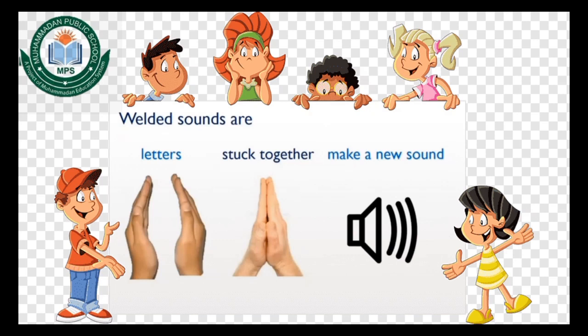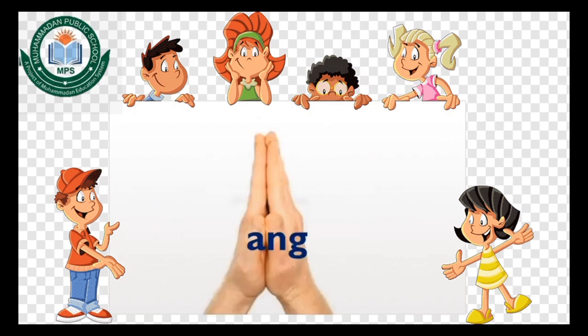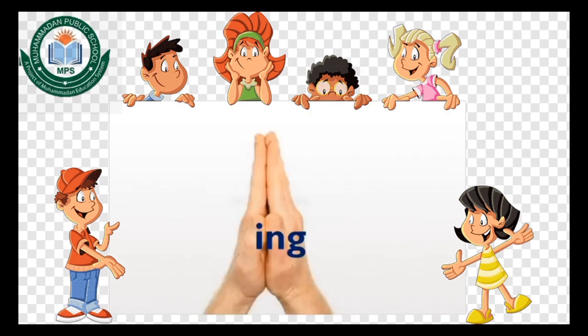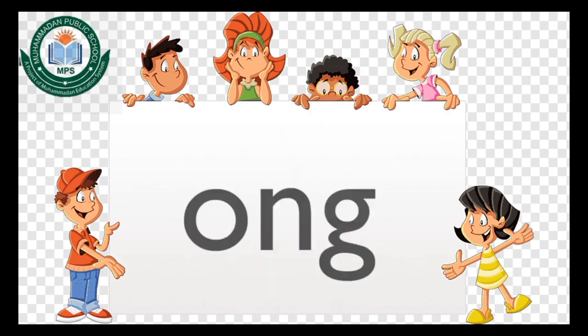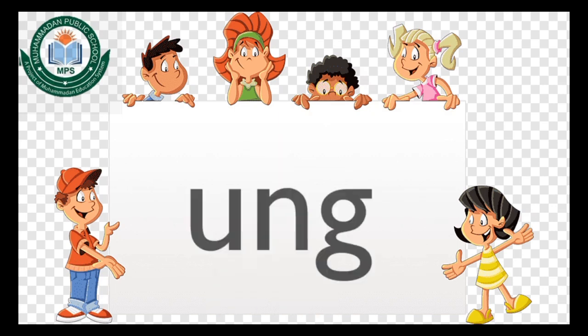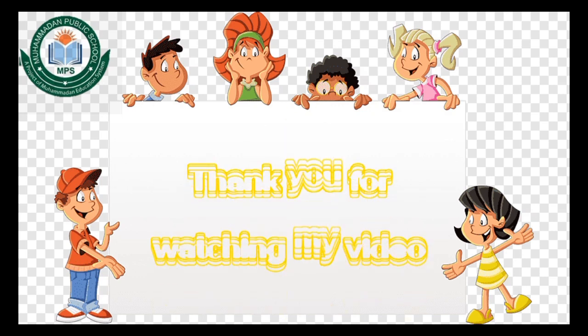Before we finish, we have to review. Welded sounds are letters that stuck so tightly together that the letters make a new sound. Ang is a welded sound. A-N-G says ang. Ing is a welded sound. I-N-G says ing. Ong is a welded sound. O-N-G says ong. Ung is a welded sound. U-N-G makes ung.